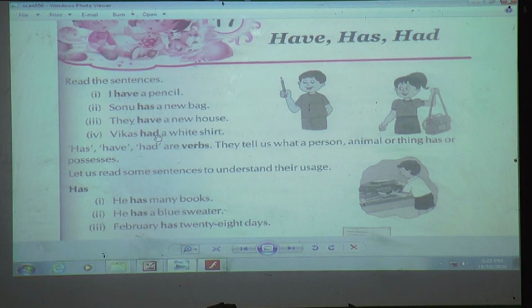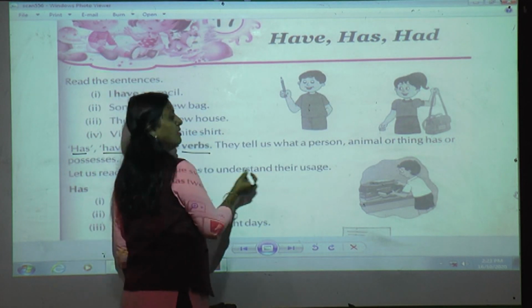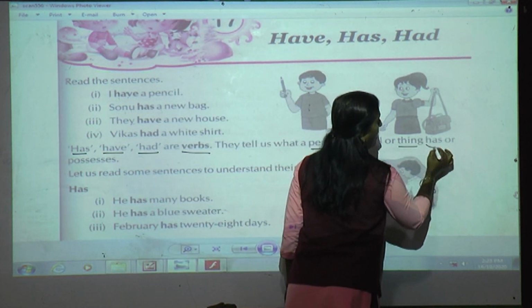Now how we are going to use them, we will see over here. Can you see these words: have, has, have, again had? They tell us what a person, animal or thing has or possesses. These words has, have, had are all verbs, and they tell us what a person, animal or thing has.